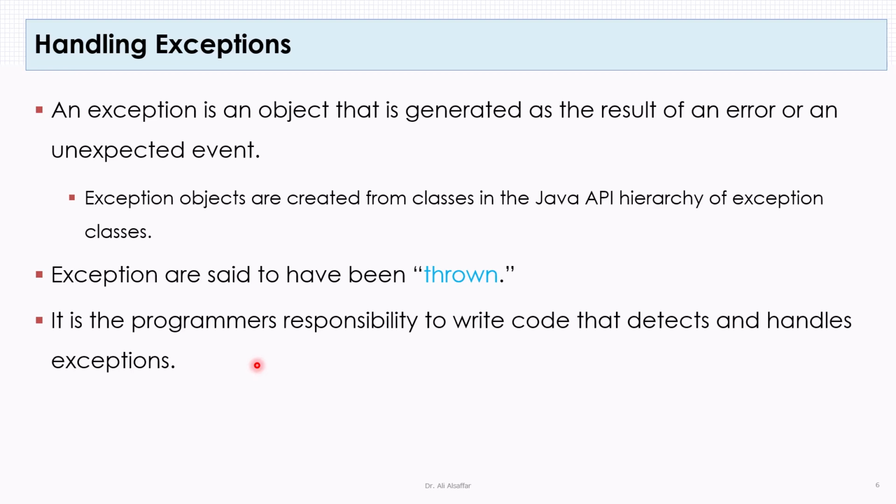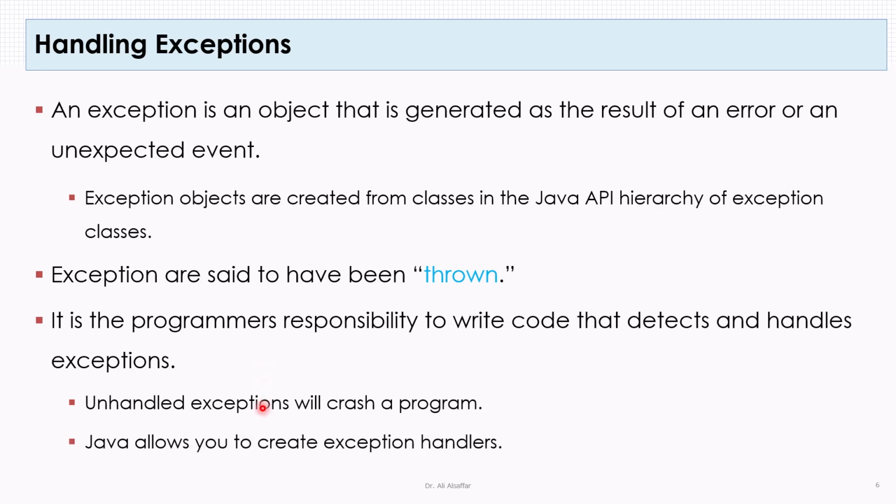If the exception is left unhandled, then a long message will be displayed on the screen and the program will crash. Therefore, we say that the program did not terminate gracefully. Java allows you to create exception handlers that will catch the exception whenever it is generated by any statement or method. This can be done by using a try and catch block.